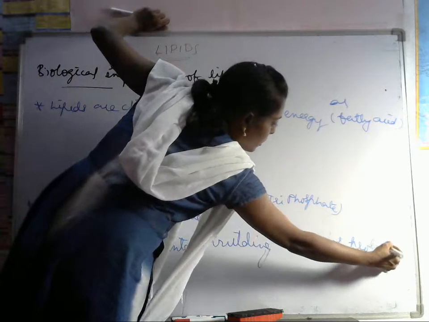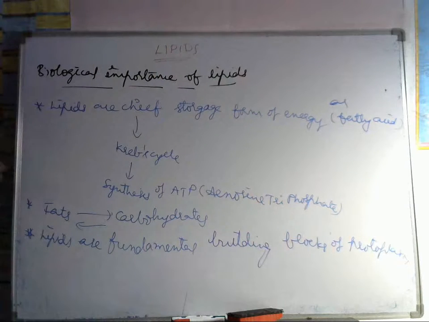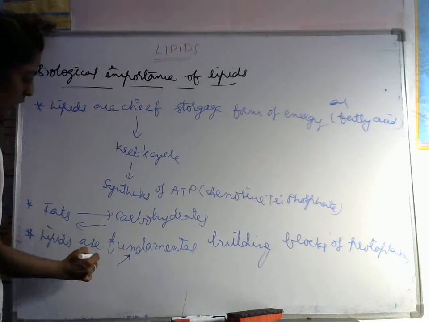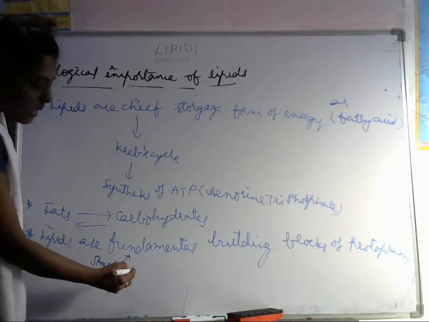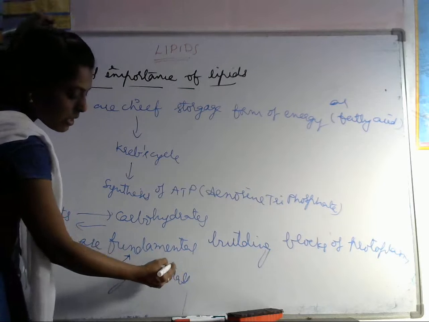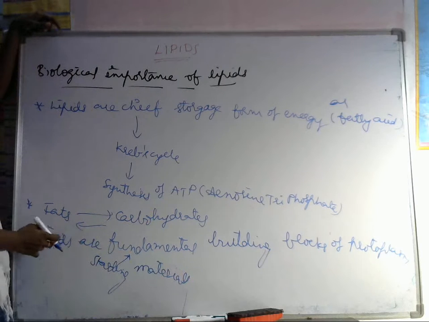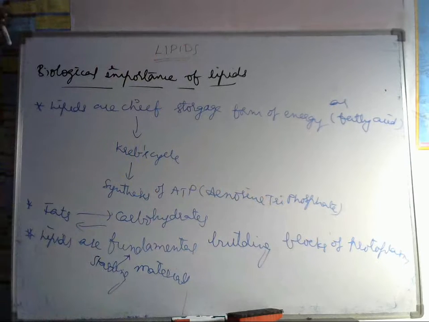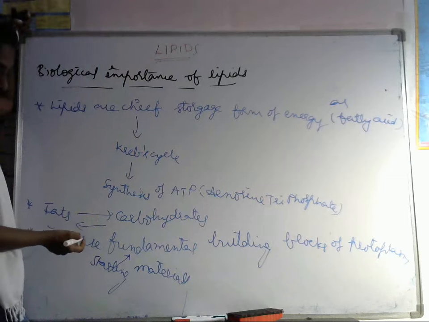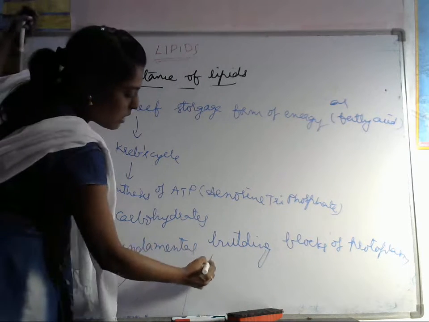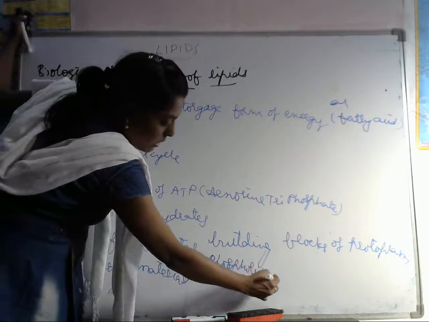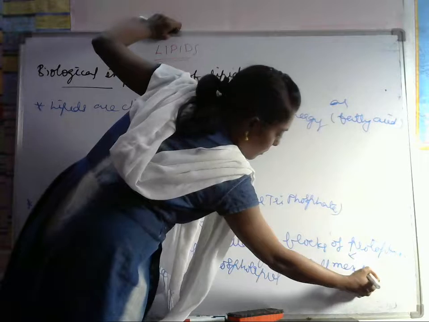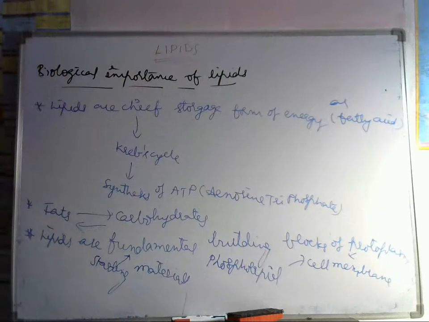We know protoplasm, which the cell membrane contains, right? Fundamental blocks means starting materials. So lipids are the starting material of protoplasm, which is present in the cell membrane, in the form of phospholipid.